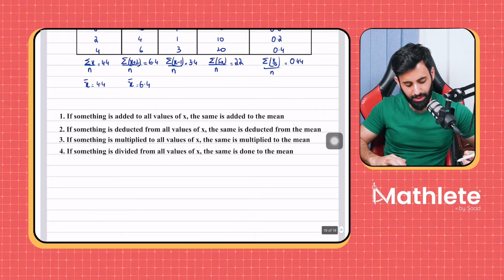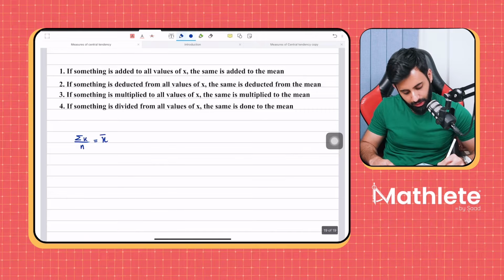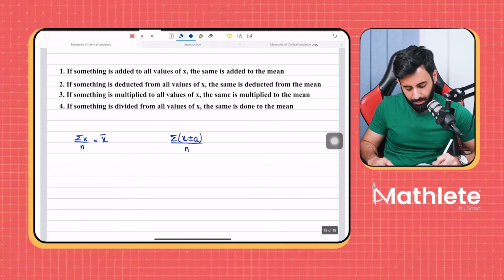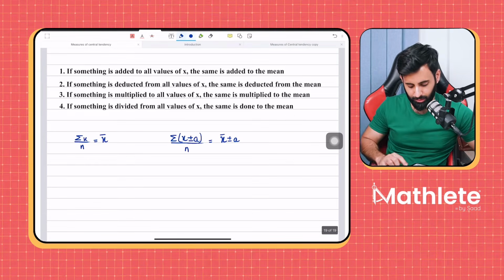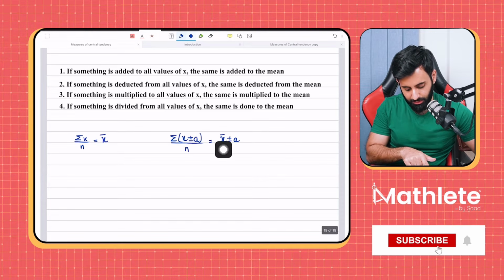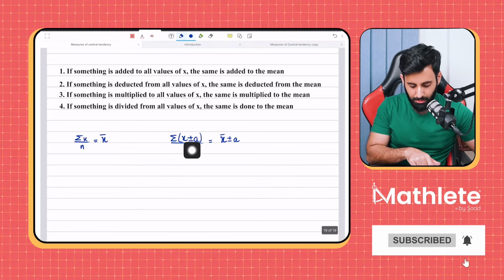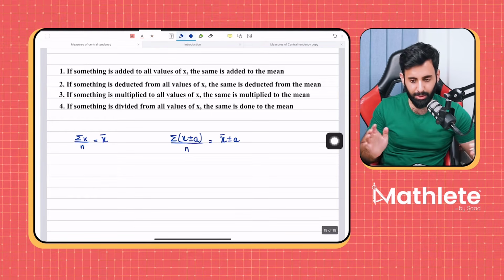Okay, so to summarize what I've written here in a formula, this is how you summarize it. So summation x upon n gives you what? Gives you the mean. So if you do summation x plus or minus a, divided by n, what happens as a result? The same is either added or subtracted from the mean. Okay, so this is basically a summary of the first two statements. If something is added, the same is added to the mean. If something is subtracted from all values of x, the same is deducted from the mean. So this is a summary of statement number 1 and 2.